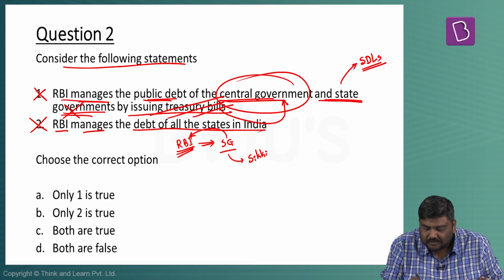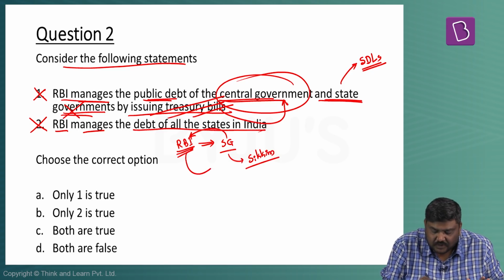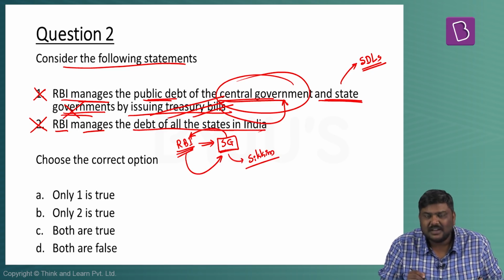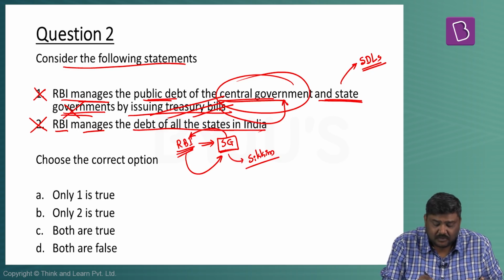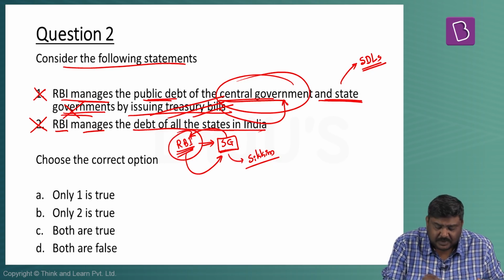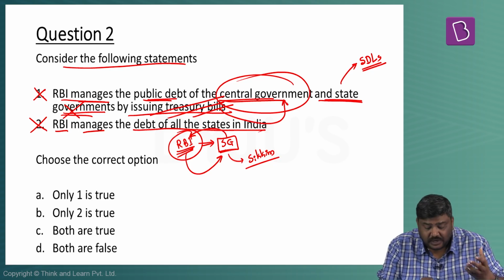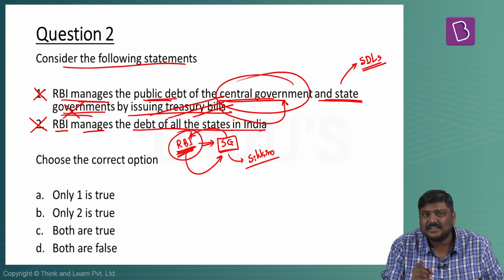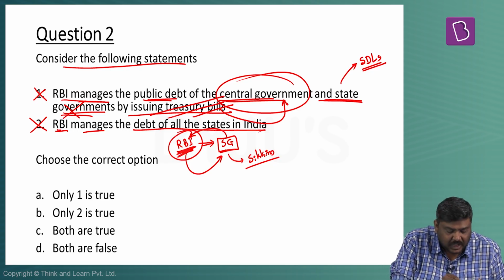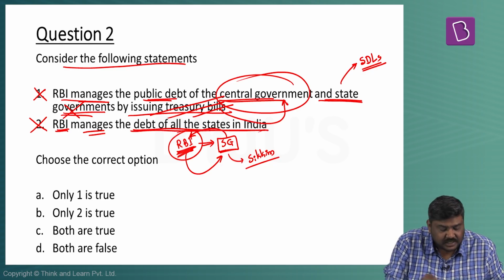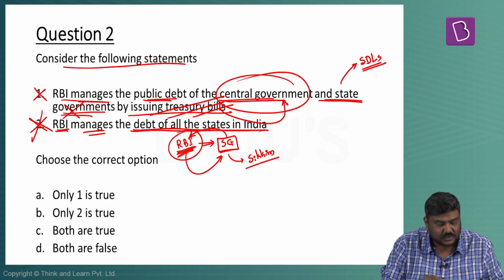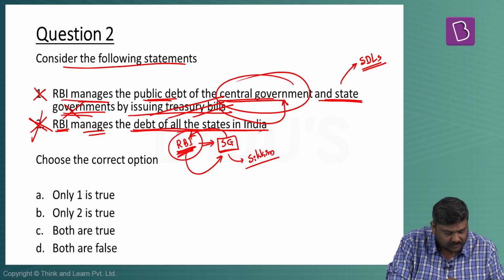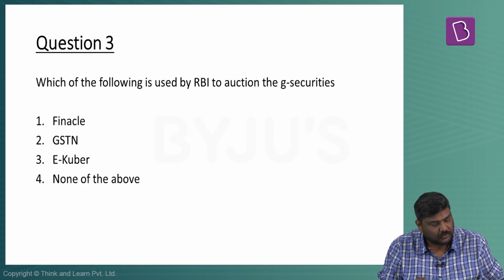In case of Sikkim, there is only limited function for RBI in maintaining the debt of the state government. Whereas for all the other states, the agreement has been entered, and even in case of union territories, RBI maintains their debt. So RBI manages the debt of all the states in India? No, this is wrong. So the right option will be option D, both are false.